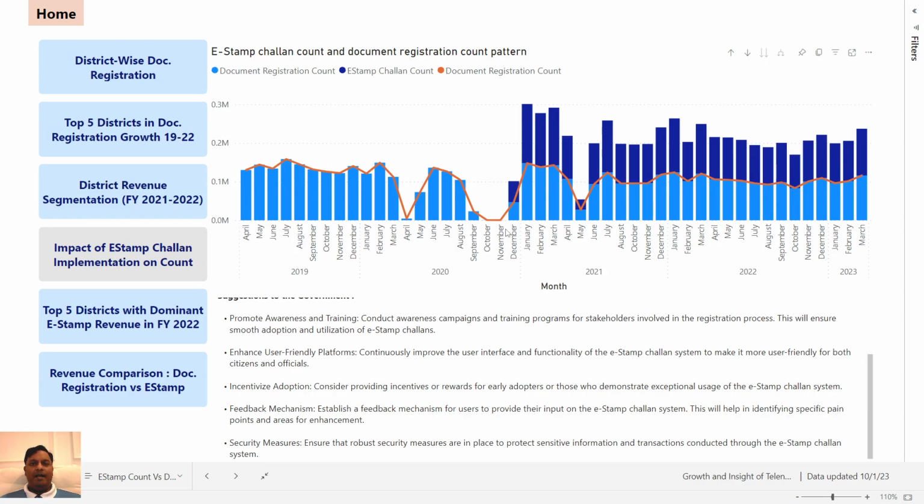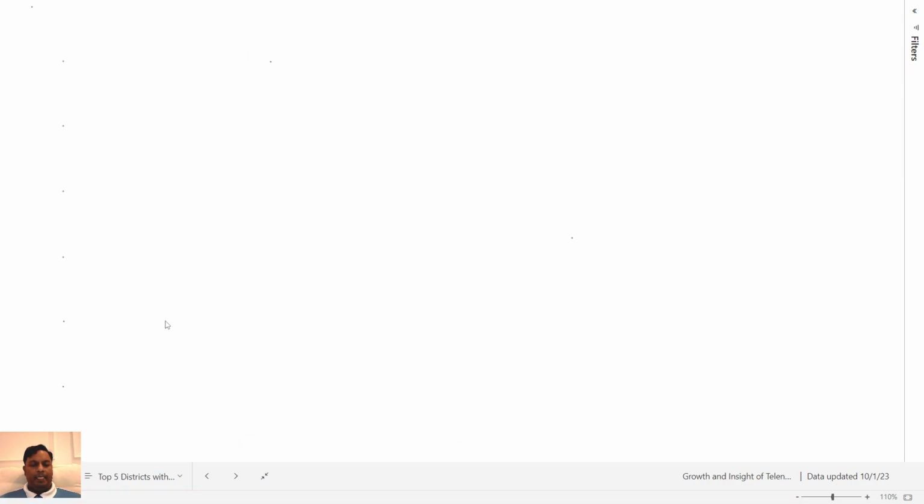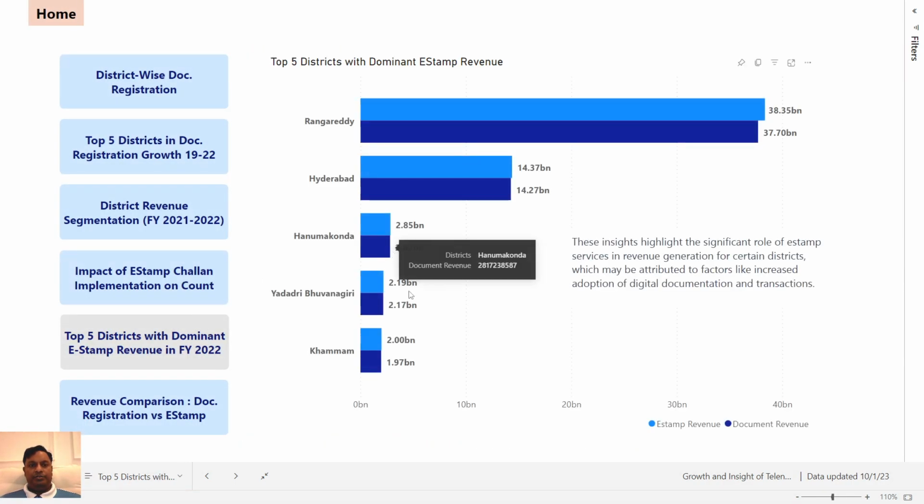Okay, so far so good. Moving on to the next point. The next point was to identify the top 5 districts where e-stamp challan revenue is more than document registration revenue. Here, the list is leading by Rangareddy, followed by Hyderabad, Hanumakonda, Yadadri Bhuvanagiri, and Khammam. So these insights highlight the significant role of e-stamp services in revenue generation for certain districts, which